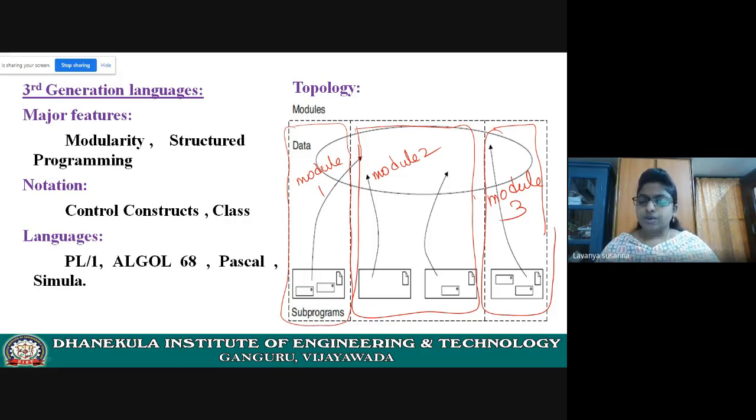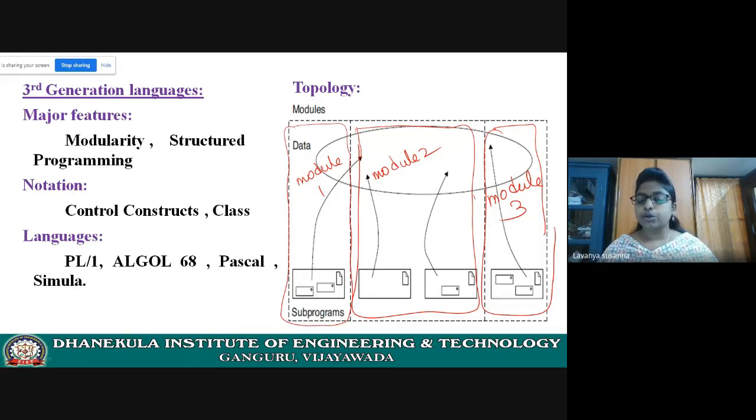So you can compile the modules separately and you can execute them separately. That means you can implement the parts of the system independently. I'm talking about third generation.